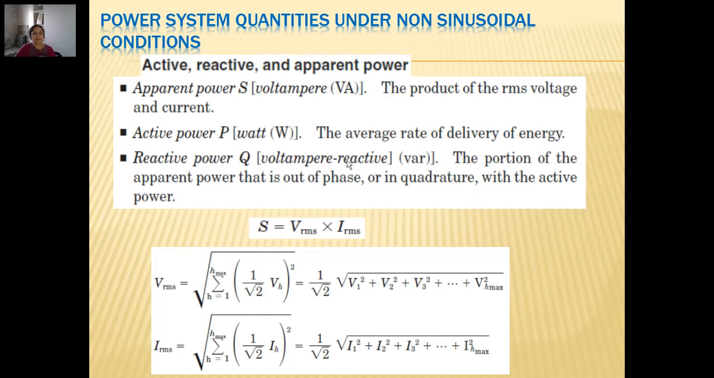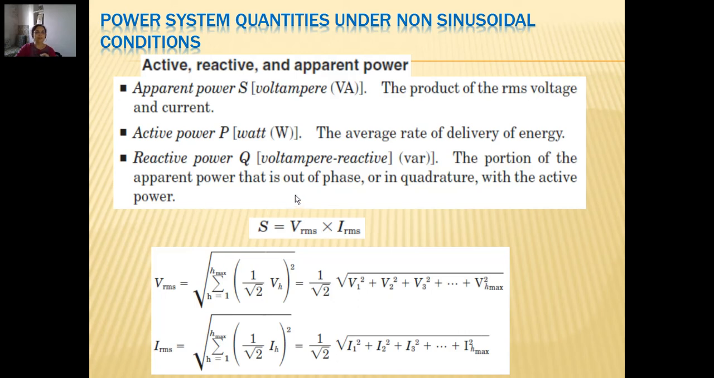So let us revise. The apparent power, which we always measure as volt amperes, is the product of RMS voltage and RMS current. Active power, which we denote as P and measure in watts, is by definition the average rate of delivery of energy. Whereas reactive power Q, which is volt ampere reactive, or VAR, is the portion of the apparent power that is out of phase or in quadrature with the active power.